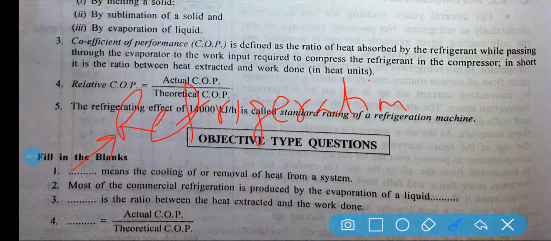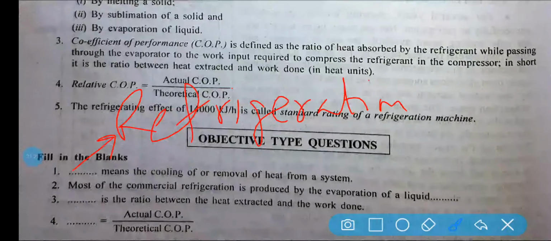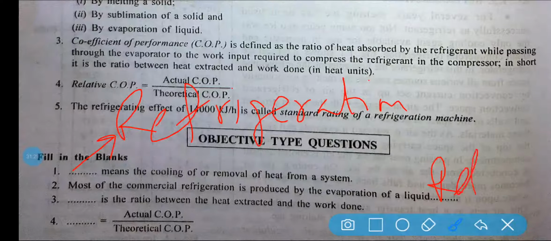Next, question number 2: most of the commercial refrigeration is produced by the evaporation of a liquid dash. What is a refrigerant? It is basically a working fluid which is used to produce or maintain the lower temperature reservoir in a particular region.